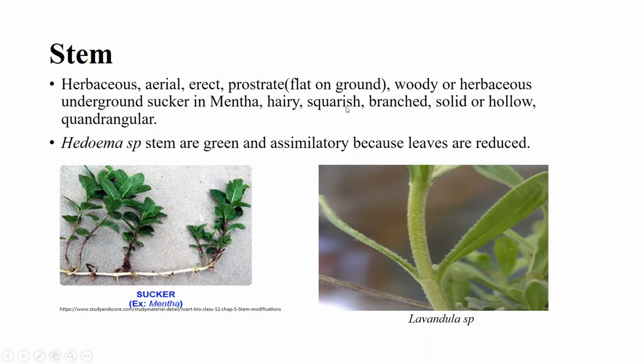Squarish, square appearance of the stem, branched, solid or hollow, and quadrangular. In Hyptis species, stems are green and assimilatory because the leaves are reduced. In this plant, the stem functions as photosynthetic leaves because the leaves are reduced, so to perform the function of photosynthesis, the stem becomes green and assimilatory.